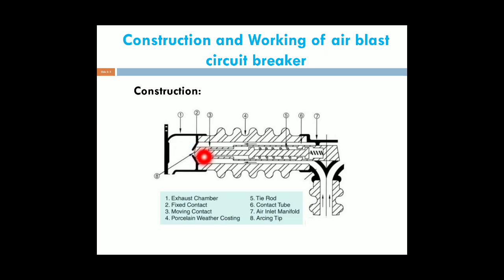In the gap between the moving contact and fixed contact, an arc is struck. Therefore, the air blast established by the opening of the blast valve flows between the air reservoir and the arcing chamber.